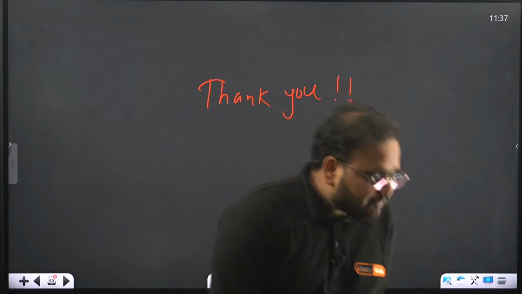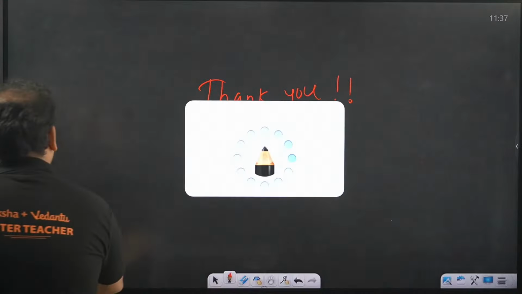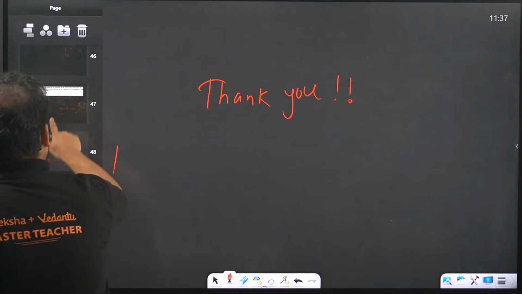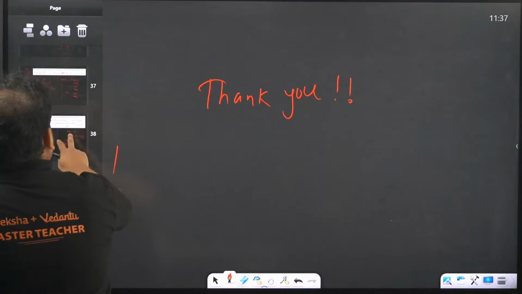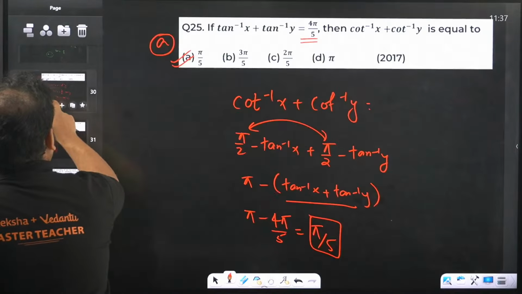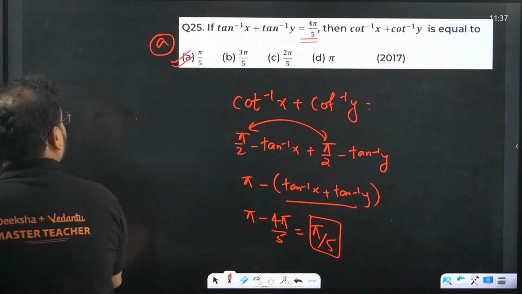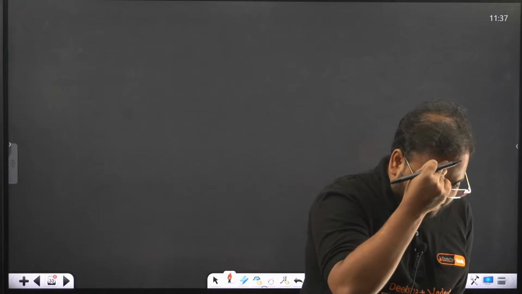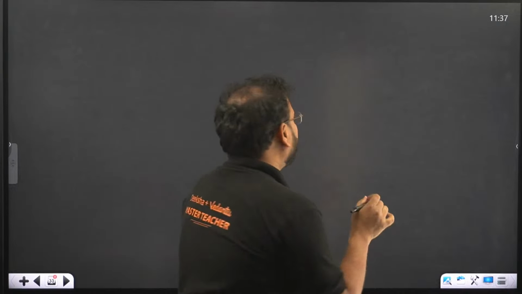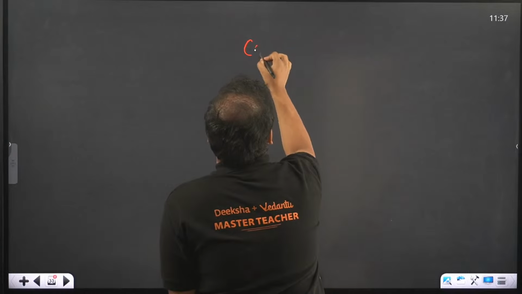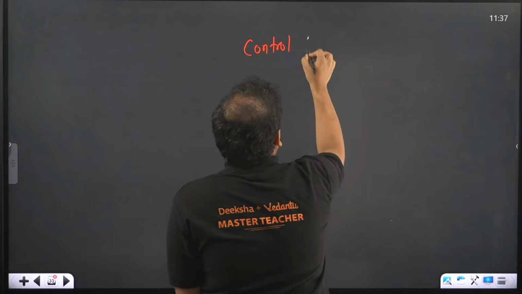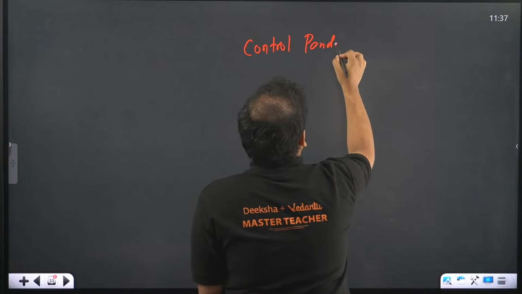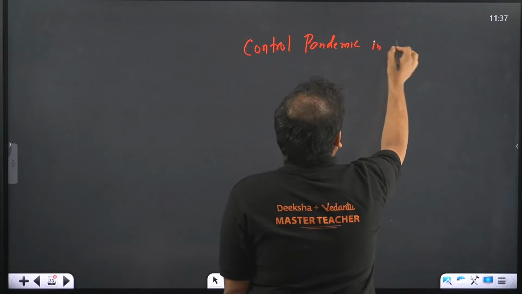27. Michelle is saying 27. Okay, 27. 25 is this. 27. A pandemic question. Yes, you're welcome, everyone. So the pandemic question, it was what? The pandemic, we are trying to control the pandemic in 1 month. That's my goal.